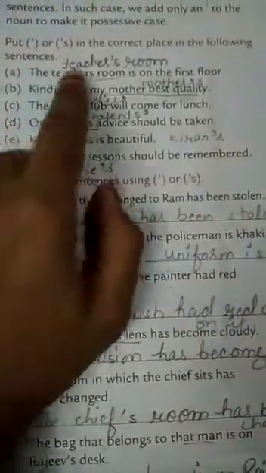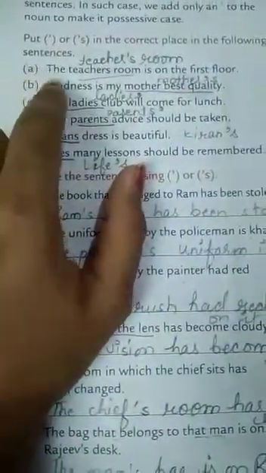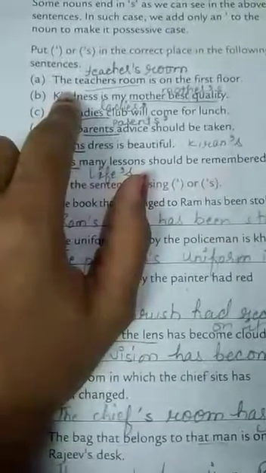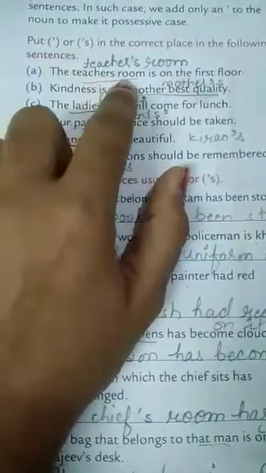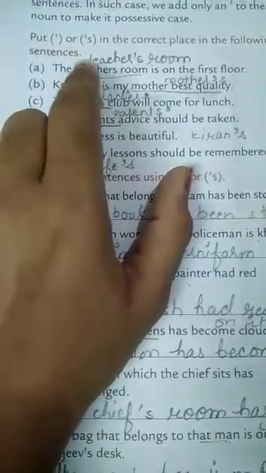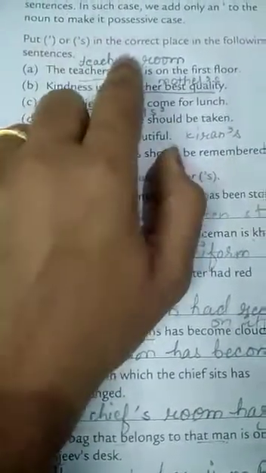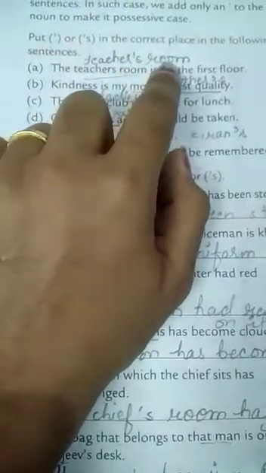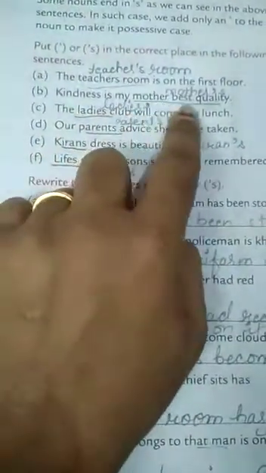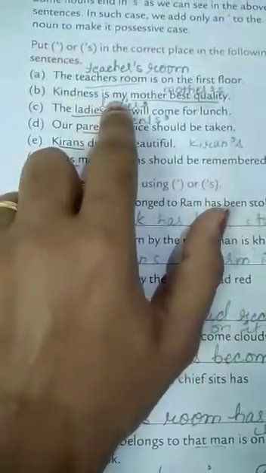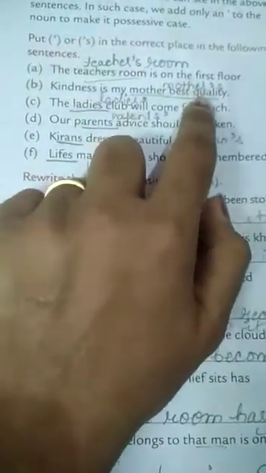Here is exercise 2. Put apostrophe or apostrophe s in the correct place in the following sentences. For example, the teachers room is on the first floor. You can see the teachers room is not the correct word, so we can write teacher's with apostrophe s. Teacher's room is on the first floor. Kindness is my mother's best quality.